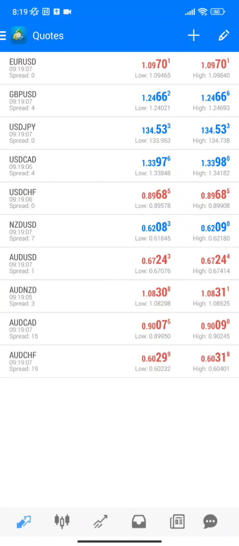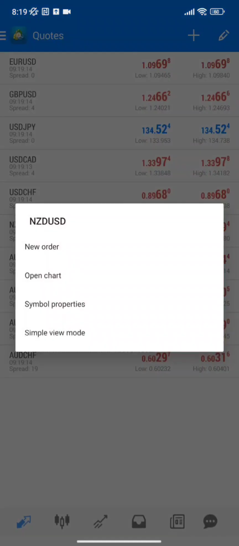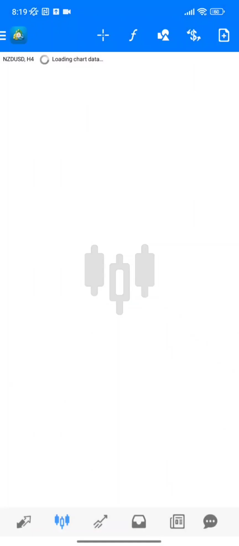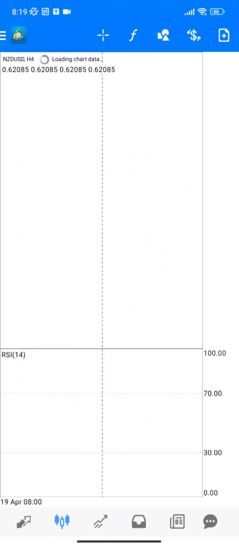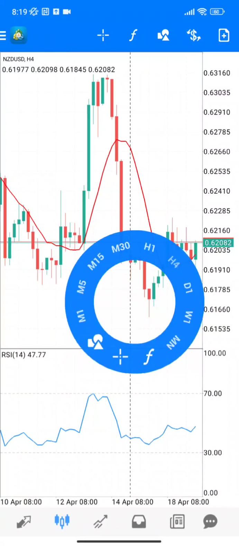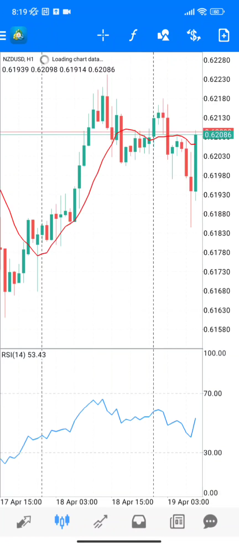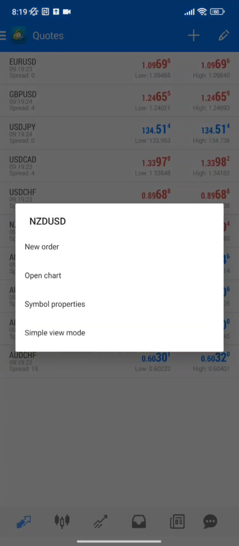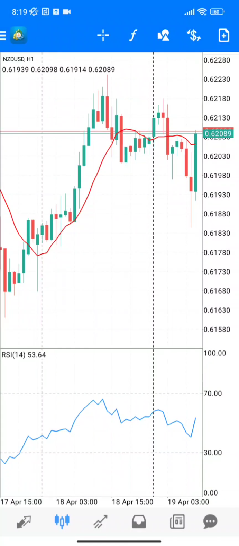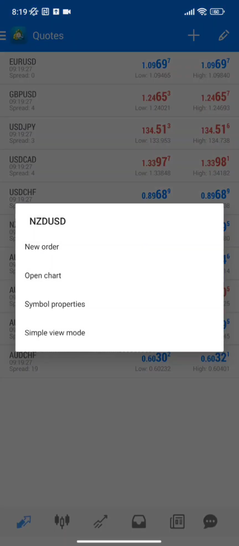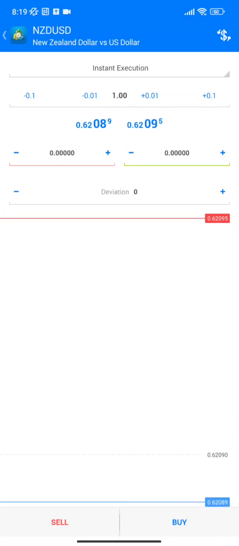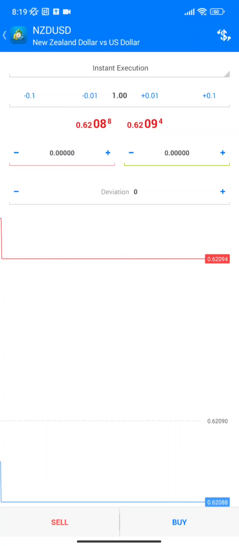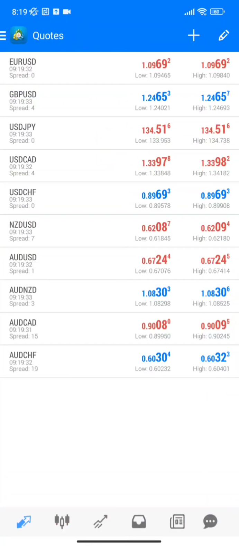Now that I've got MetaTrader 4, the next thing you want to do is find the pair I talked about. If it was NZD/USD, I know we traded that recently and had like a 50 pips sell-off, right? We can simply click on it, you tap on it, you open the chart, or you can tap on it right here and put in a new order if you want to take an order immediately. So that's one way you can take an order.